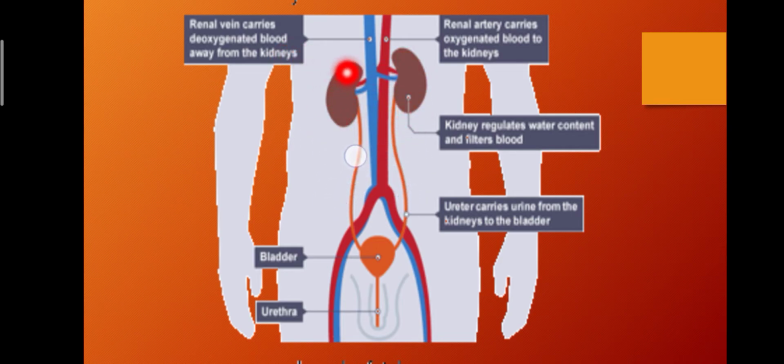These are two bean-shaped kidneys, and we know that the kidney regulates the water content and also filters the blood. Here is the tube known as the ureter, which carries the urine from the kidney to the bladder. Here is the bladder, and from the bladder a tube carries the urine out of the body, which is known as the urethra.